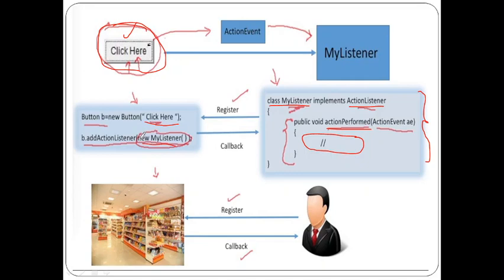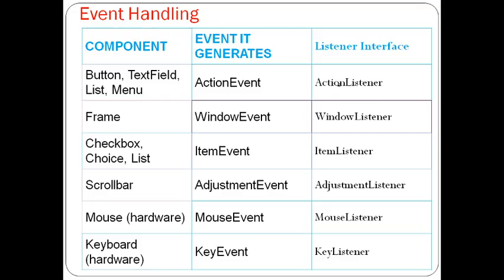It is transmitting all the information using the thing called the action event to my listener. So this is how we are able to perform an action. Next, you may be confused about what kind of components need what kind of listeners.